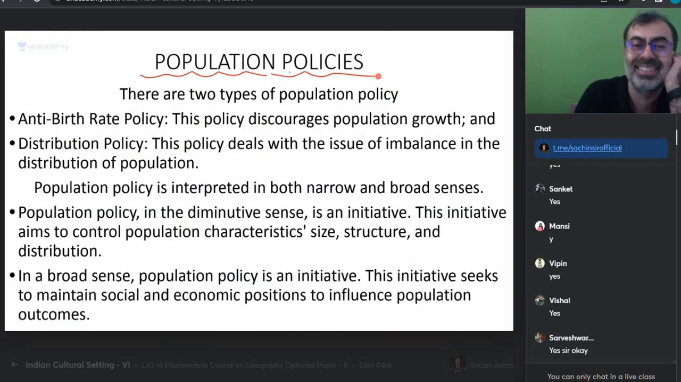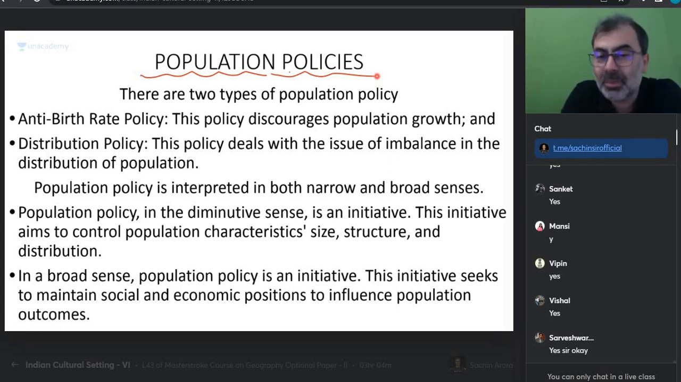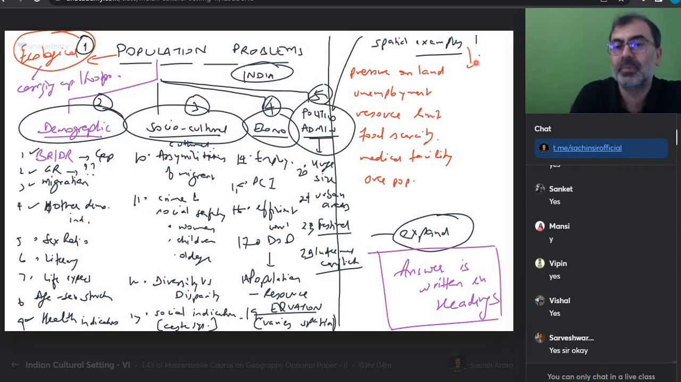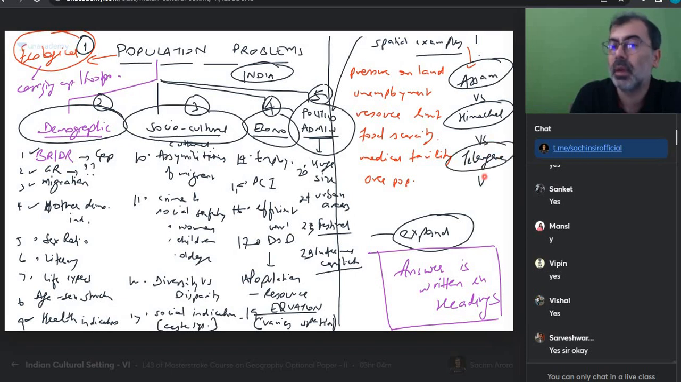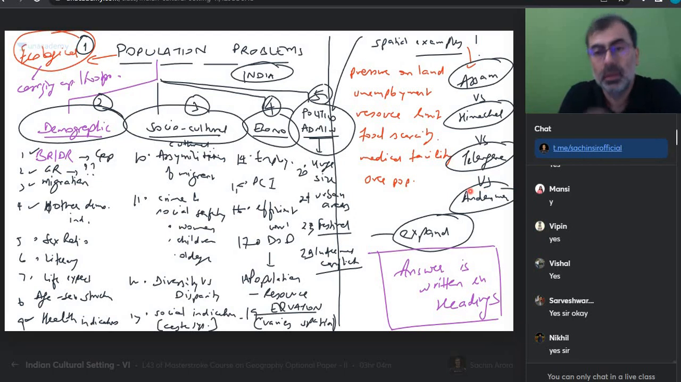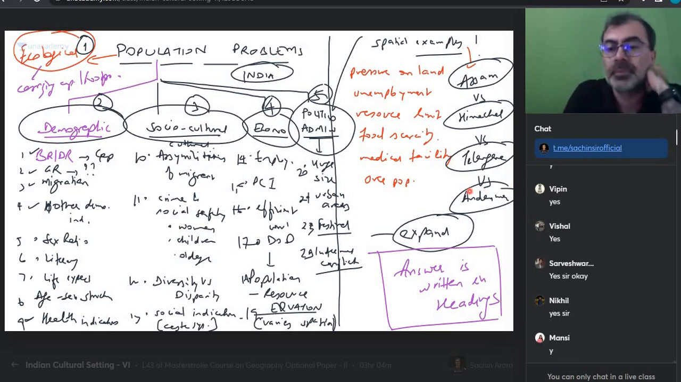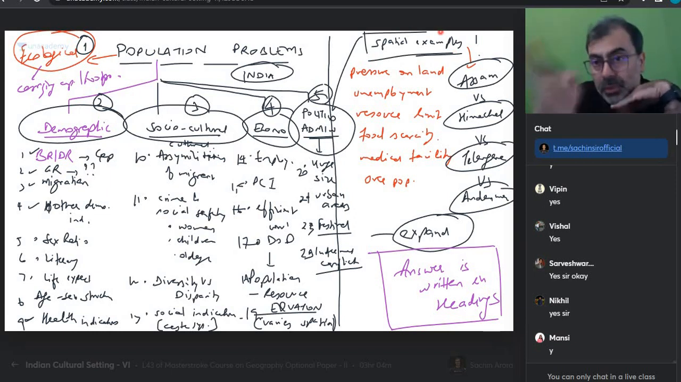Let's come to the last topic after population problems. Let's come to population policies. And can I say, when I write spatially here, can I say the problems of Assam? Problems of Assam are very different from problems of Himachal. Are very different from problems of Telangana. Are very different from problems of the Andamans. Would a smart student show this? You only want to collect points. I am saying how it becomes spatial, it becomes spatial like this. All these problems vary from place to place.